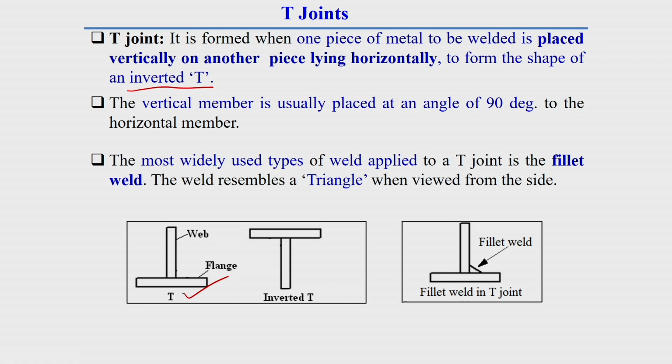Generally in this fillet joint, the bottom one is called the flange and the vertical one is called the web of the structure.